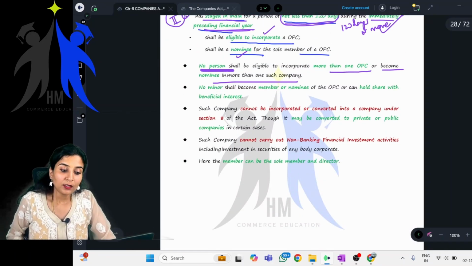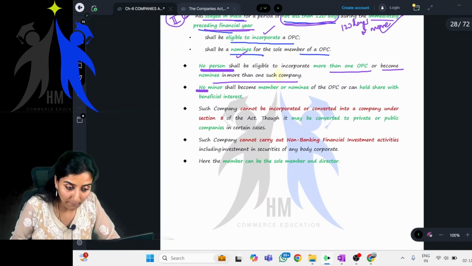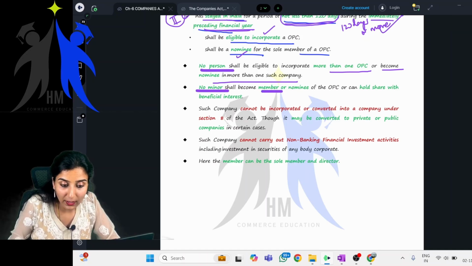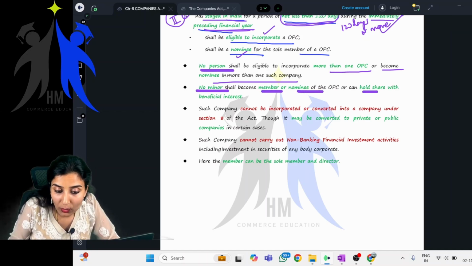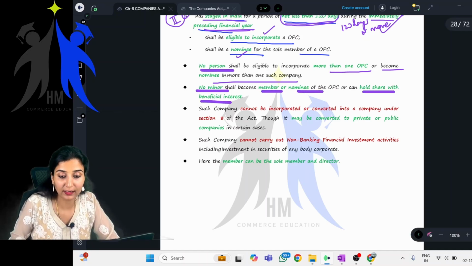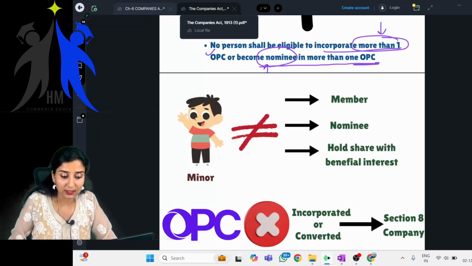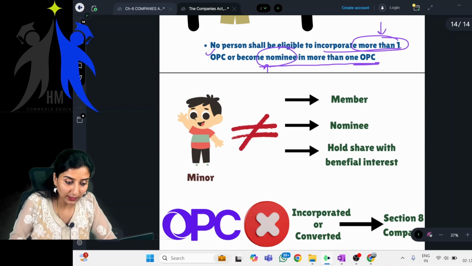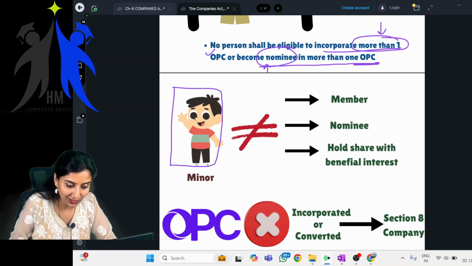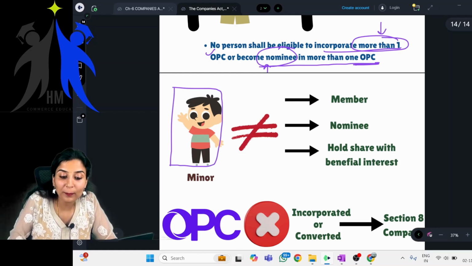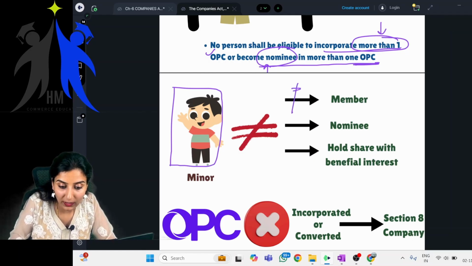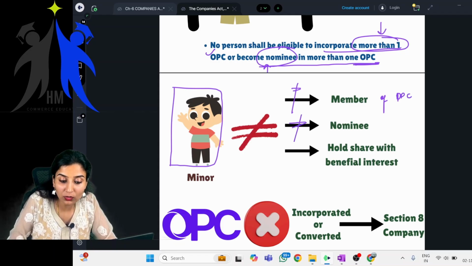Next. No minor shall become member or nominee or can hold share with beneficial interest. Ma'am, what is this? What are they trying to tell? Here, see, there is a minor. This fellow is a minor. Chotu. He cannot become a member of OPC. This is clear. He also cannot become a nominee of OPC.